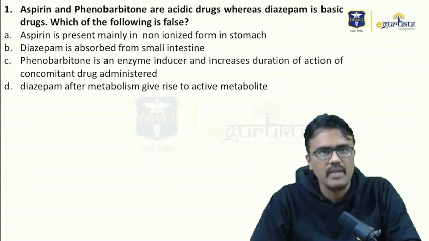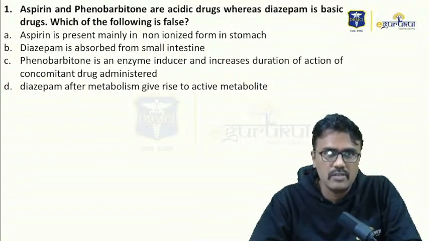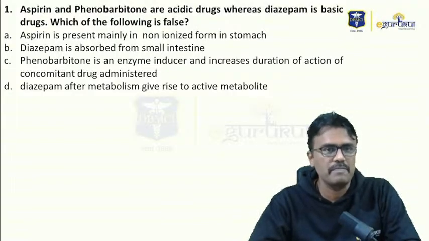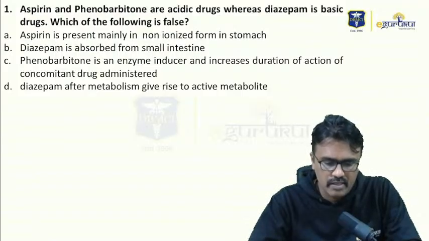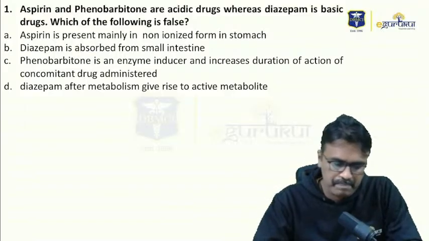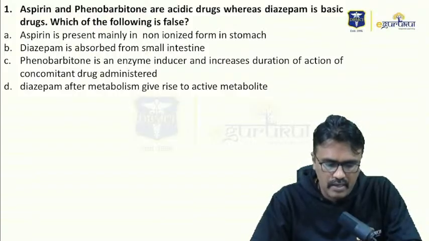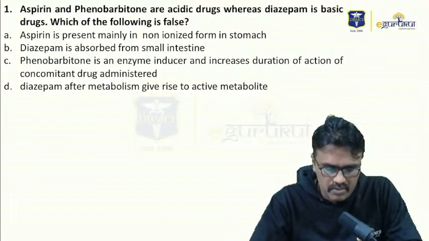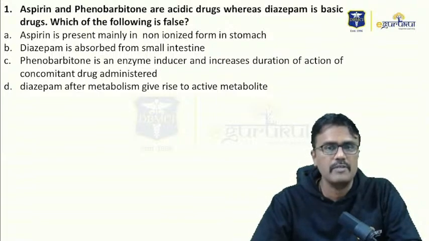Number one, aspirin and phenobarbital are acidic drugs, whereas diazepam is a basic drug. Which one of the following is false is the question. You have to find out the false statement. A. Aspirin is present mainly in non-ionized form in stomach. B. Diazepam is absorbed from small intestine. C. Phenobarbital is an enzyme inducer and increases the duration of action of concomitant drug administered. D. Diazepam after metabolism gives rise to an active metabolite. So what is the right answer here?